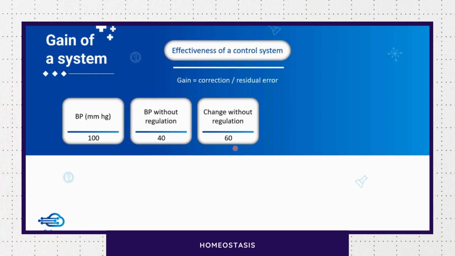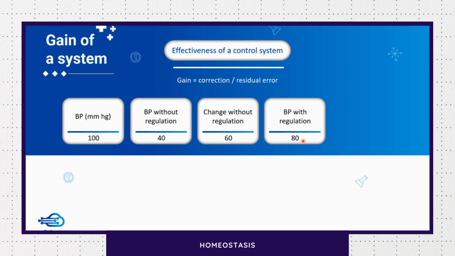Now, suppose there is a control system operating which tries to correct this fall in BP. So, with the regulation, what the system does is it brings it to 80 millimeter mercury. So, it has tried to correct it. It is not a perfect system. Even if it has tried to correct it, it has not brought it back to 100 millimeter mercury. Anyways, so BP with regulation is 80 millimeter mercury.